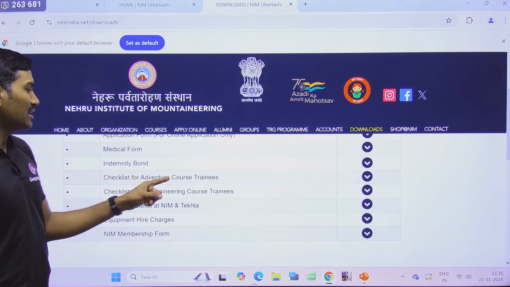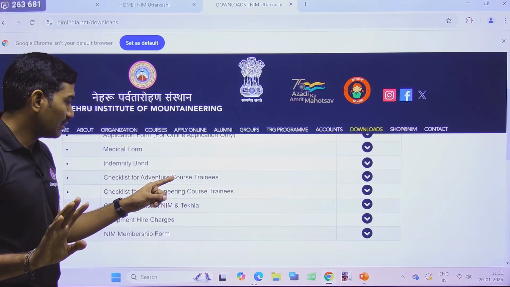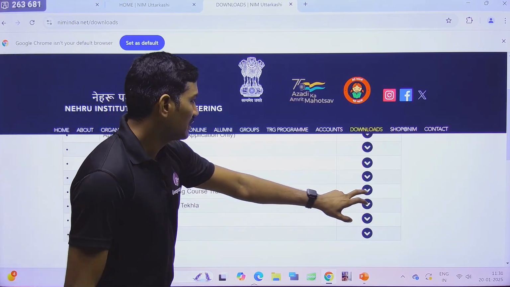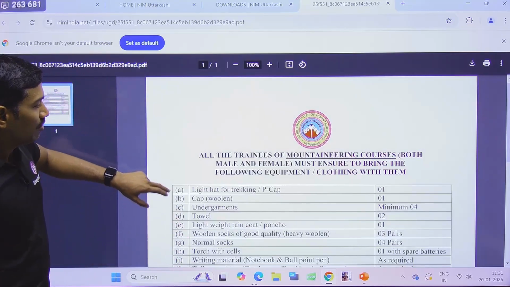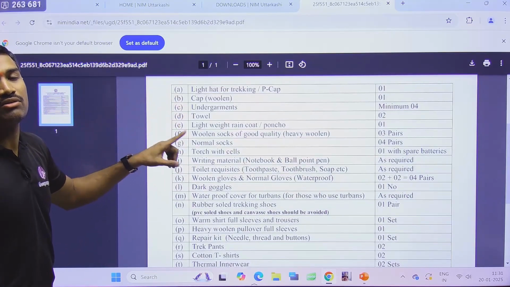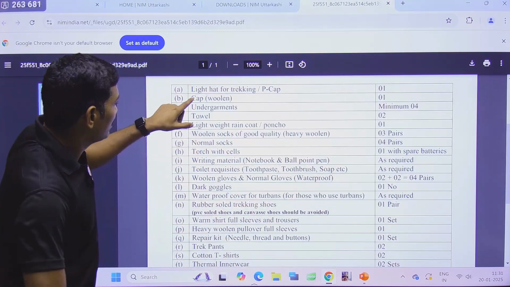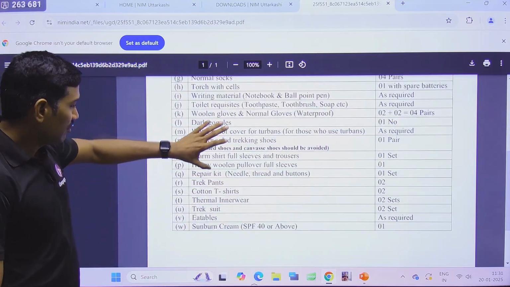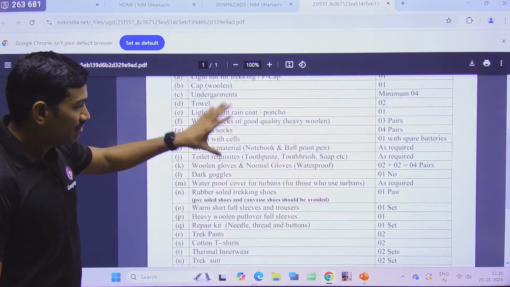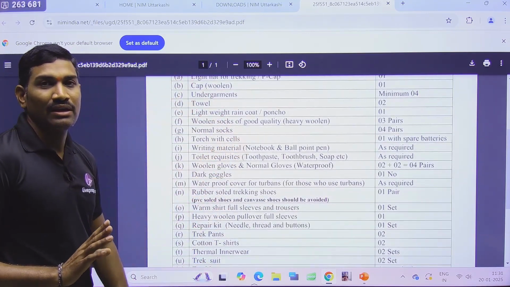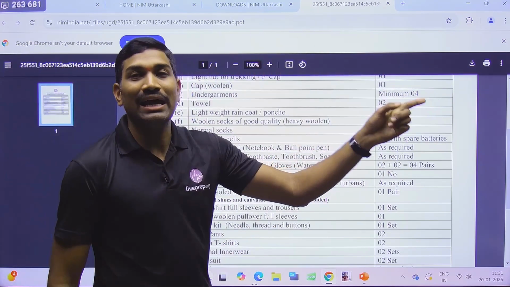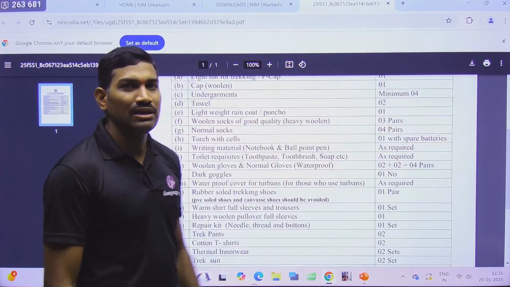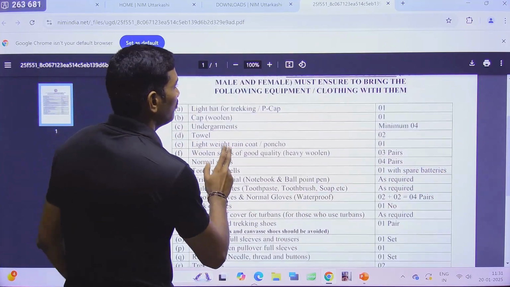And next one, checklist for adventure course. We are not applying for the adventure course, we are applying for the mountaineering course. So click on the checklist for the mountaineering course, and now you will get this list of what to bring for the course. They have given what is needed, how many are needed, all the things, clear? And here also I will tell you some points. Whatever they gave here, that I will explain first, then what to add, I will tell at the end of the video, because during the course some things are needed, right? So at the end I will tell you what to add.